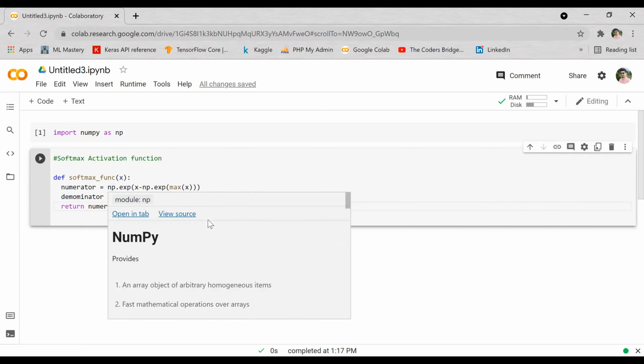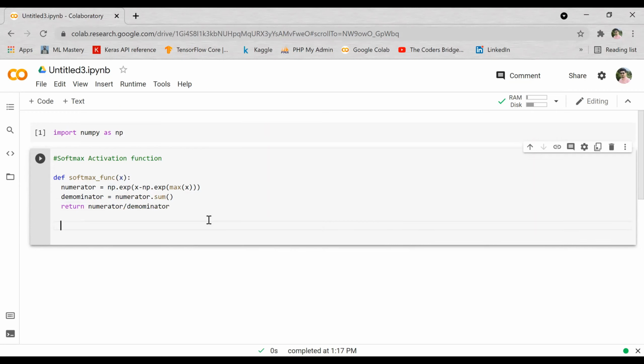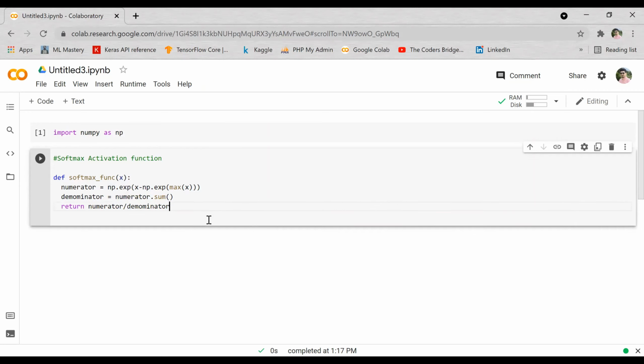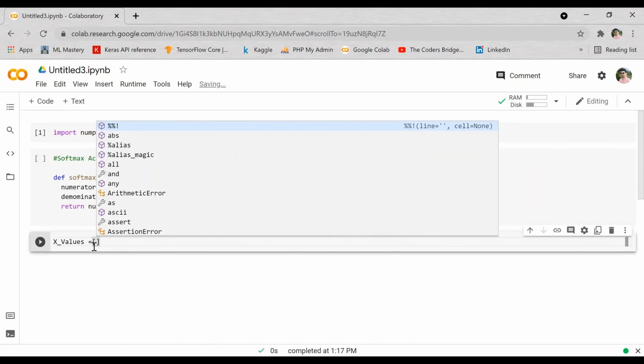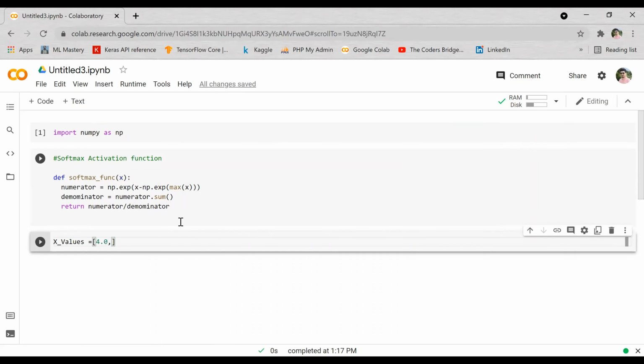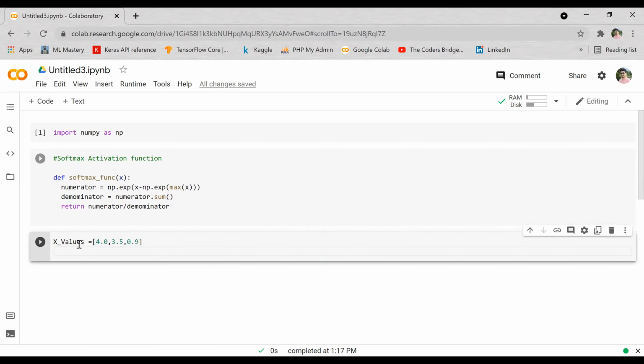Okay, now we'll call these values. So we'll create one more block. Here we will create one variable, x values. We'll create a list. We'll have some values like 4.0 and 3.5, comma 0.9. Okay, we'll have these values. Now we'll call this function and pass these values.